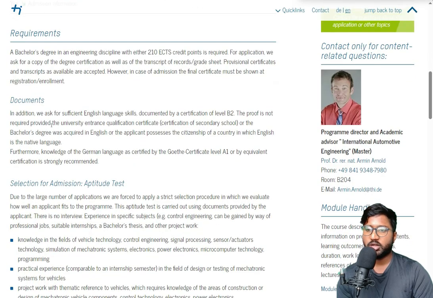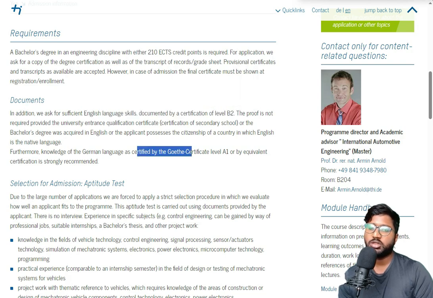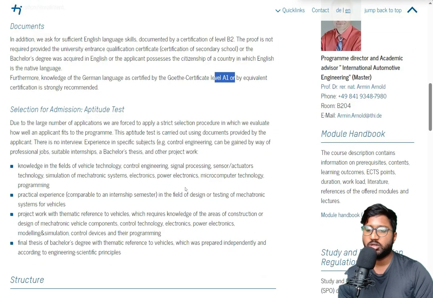Then the requirement is 210 ECTS, a bachelor degree in an engineering discipline with 210 ECTS. Then you just have to have an English language certificate of B2 basic, then a Goethe certificate of A1 basic, or equivalent, any of that. So that is one good thing.